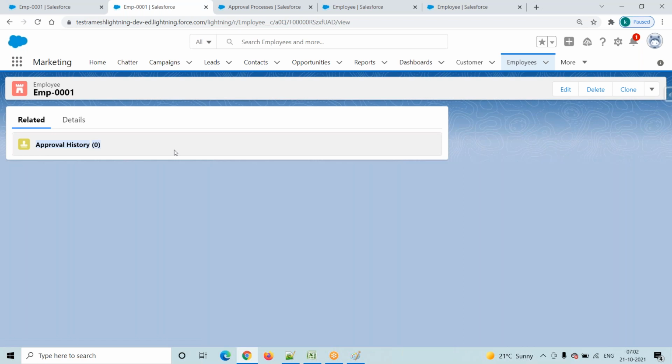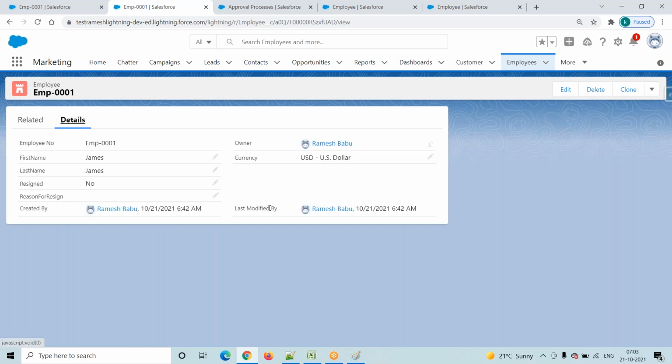So, while creating an approval process, we have one checkbox. Suppose we check that particular checkbox, then what does that mean? The system automatically adds the submit for approval button. The second one, it automatically adds one related list. That related list name is approval history, added to all page layouts. How many page layouts are there in the employee object? It will automatically add to all page layouts.